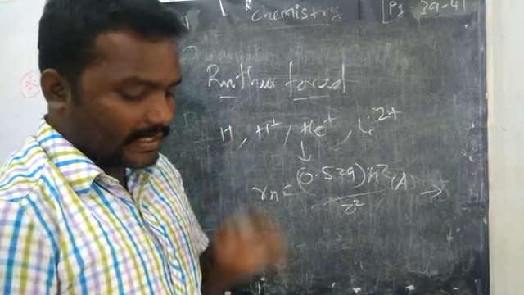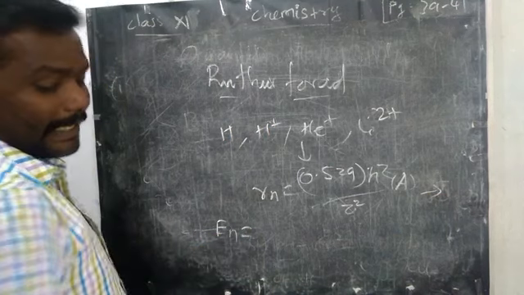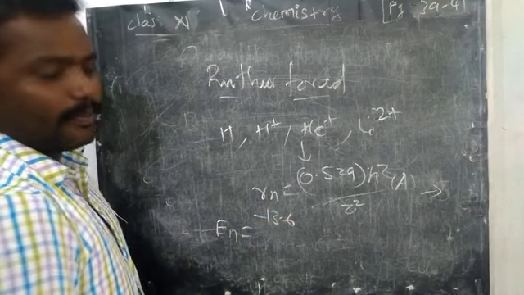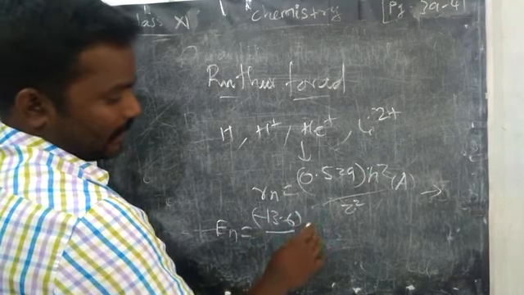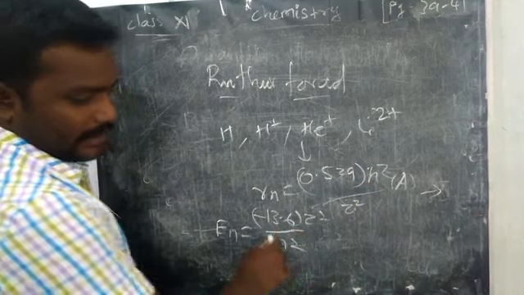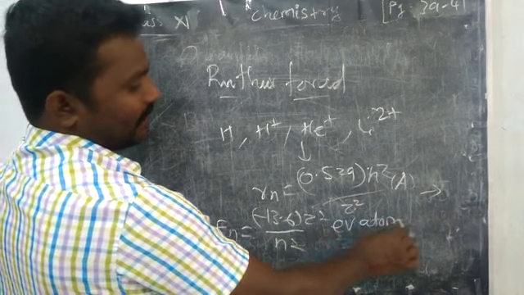By using this, if you want to find the energy of that particular electron, it is minus 13.6 z squared divided by n squared in electron volt per atom.